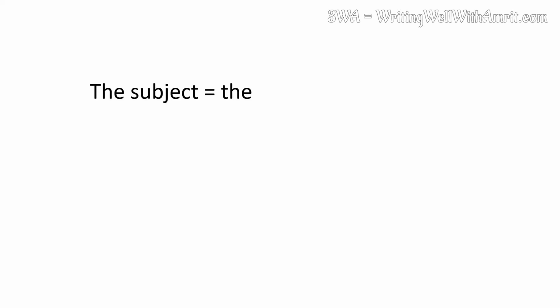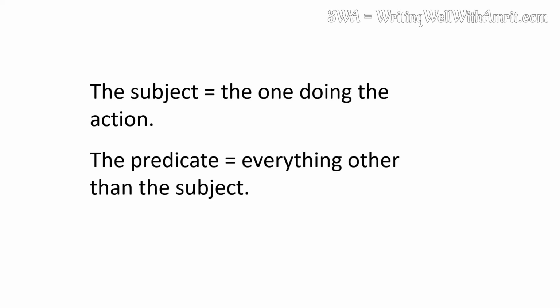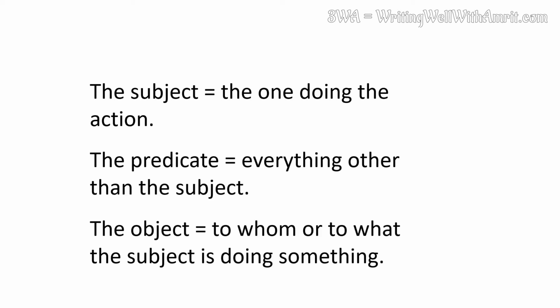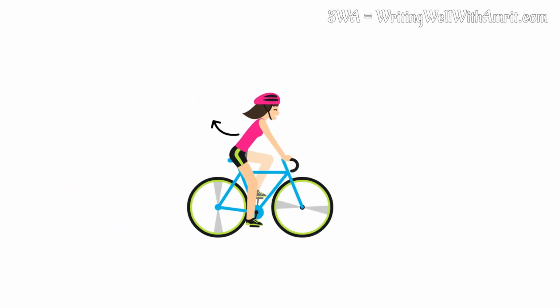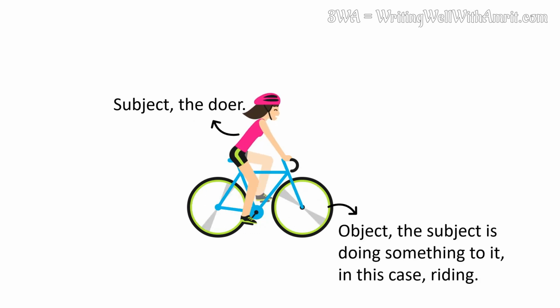Therefore, the subject is the doer, the predicate is everything else except for the subject, and the object is to whom or to what the subject is doing something. This concludes the video on what is a subject, what is a predicate, and what is an object in a sentence.